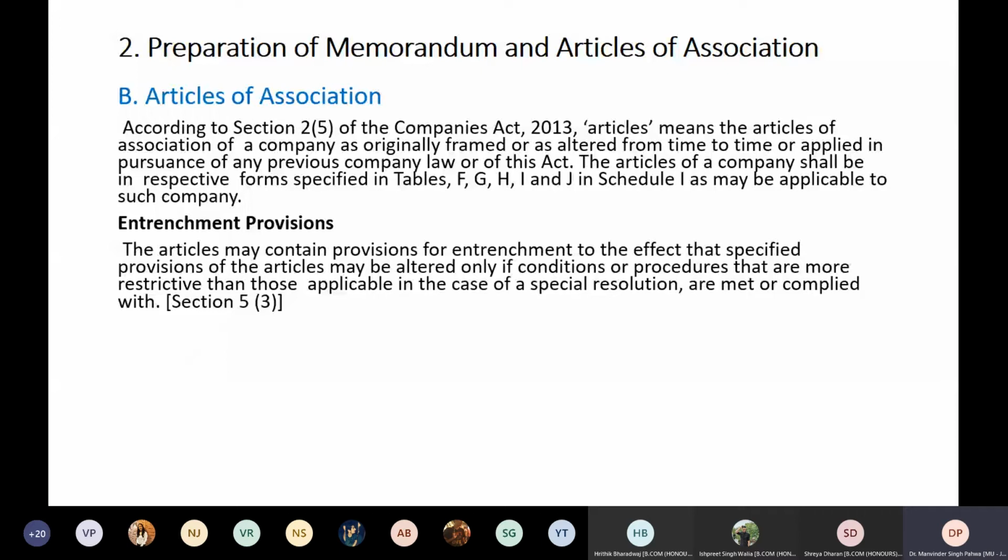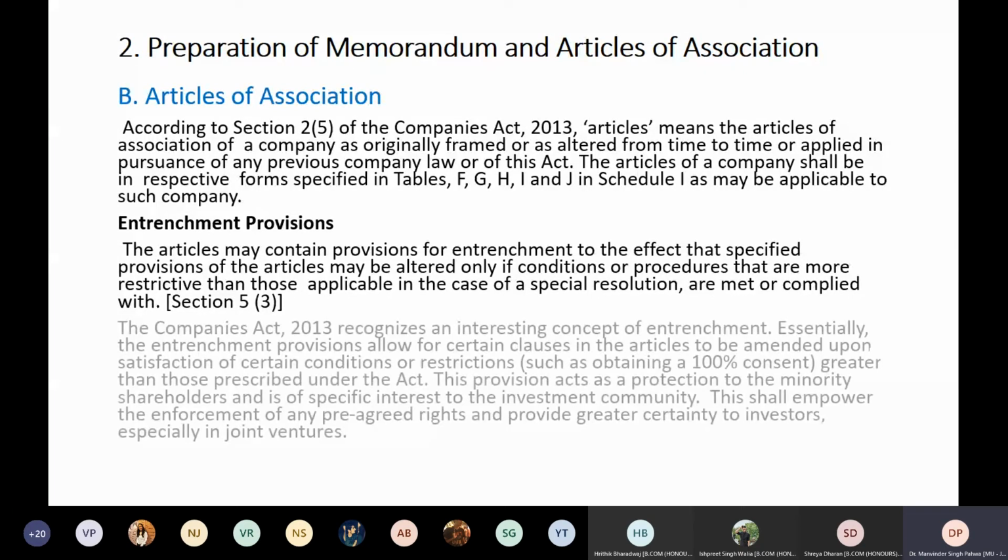The change in the articles of association also has to be prescribed and specified, that is, how the company will be able to change its articles and procedures. In case it requires a special resolution, all this has to be met. So any conditions or procedures that are more restrictive than those applicable to a special resolution have to be there, and they have to be complied with in order to make the changes in the articles.